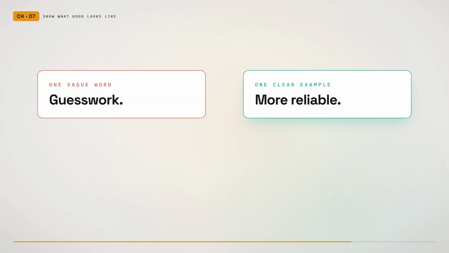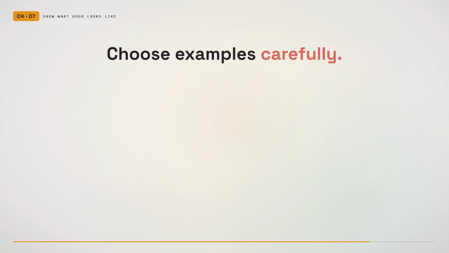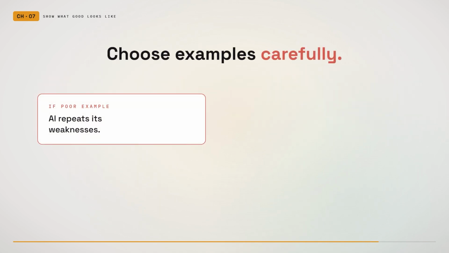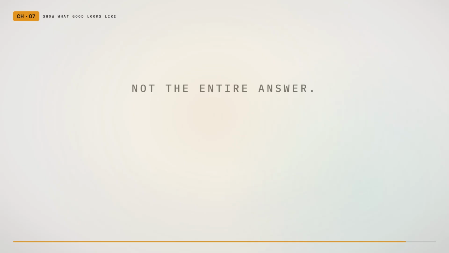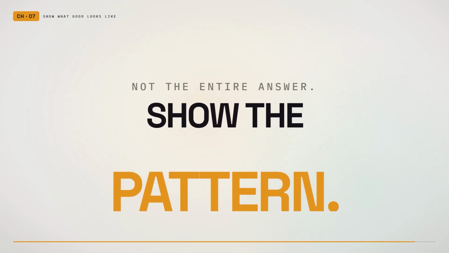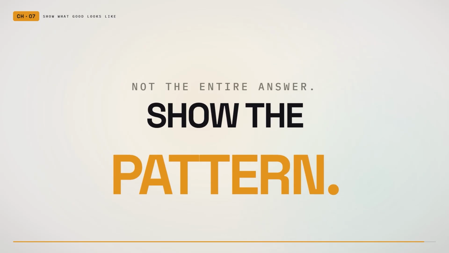But examples must be chosen carefully. If the example is poor, the AI may repeat its weaknesses. If the example is too long, the AI may copy more than the user wants. A short, clear example is usually enough. The goal is not to give the AI the entire answer. The goal is to show the pattern.